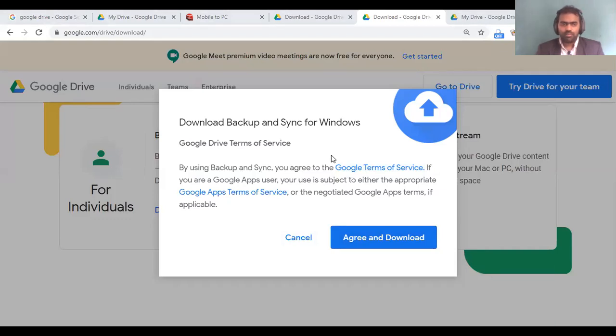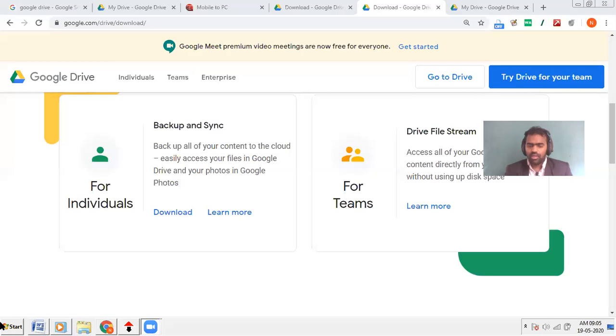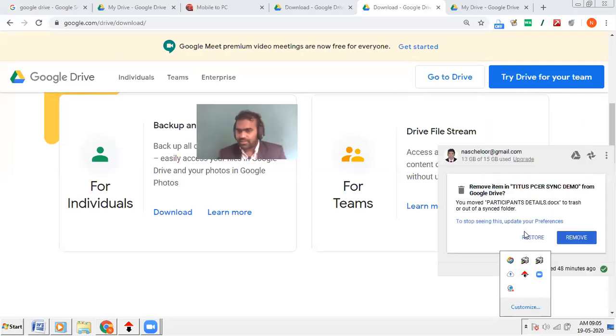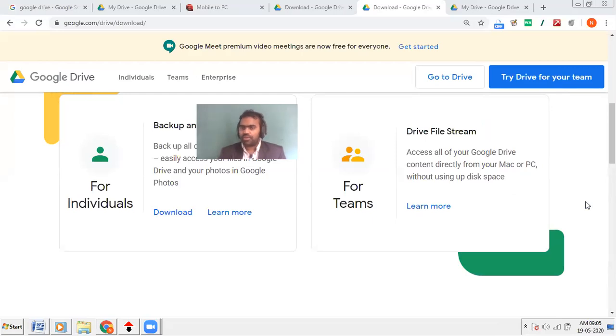Let me share my screen. On the taskbar, this area in the right lower corner is known as system tray. Here you can see an icon, Backup and Sync from Google. You just click on that. After installing, you click on that, so you will be seeing something like this. Here you can log in with your username and password, like Gmail ID and password, so that it will be synchronized. Now you can go to the preferences and choose what folder has to be synchronized between your cloud storage and computer.